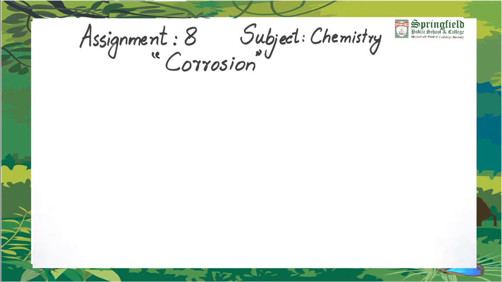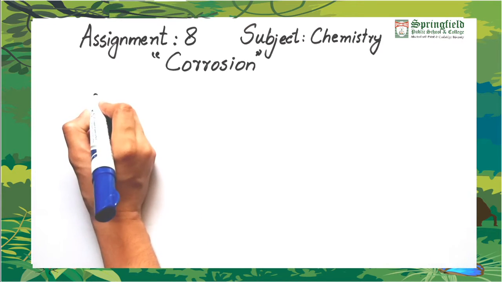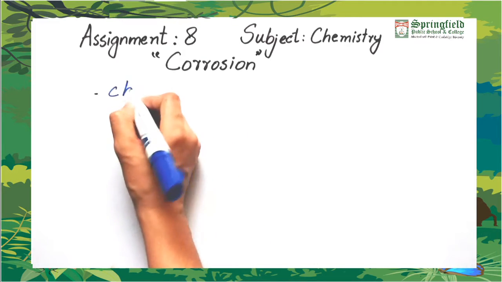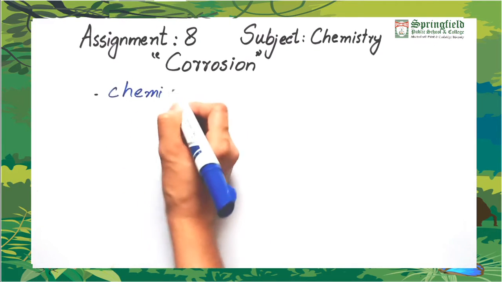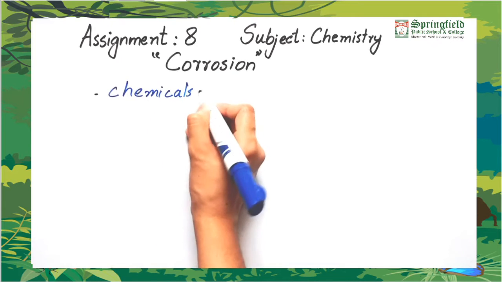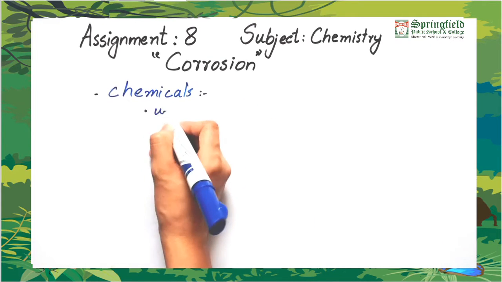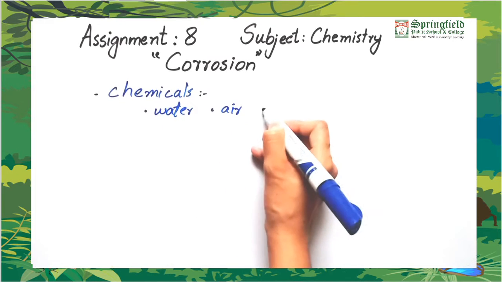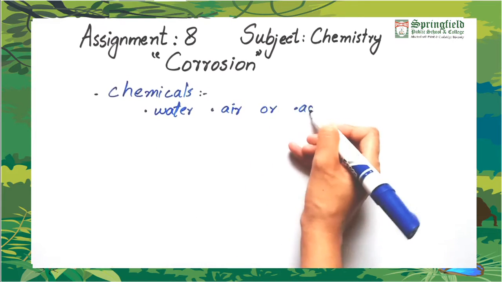Why do metals corrode? Metals corrode whenever they come in contact with the chemicals present in the environment. What can be those chemicals? These are mostly water, air or acids which are present in the environment.